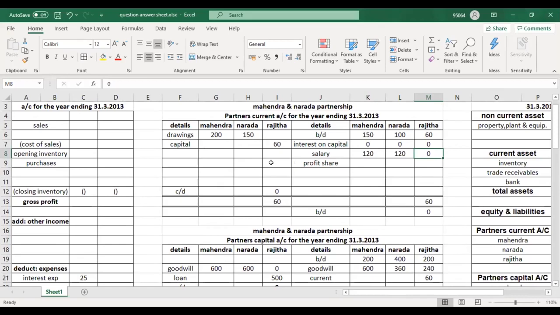Additional information number 4. All sales and purchases of the partnership are made on credit basis. During the year, rupees 1,800 was collected from debtors, while rupees 900,000 was paid to creditors.